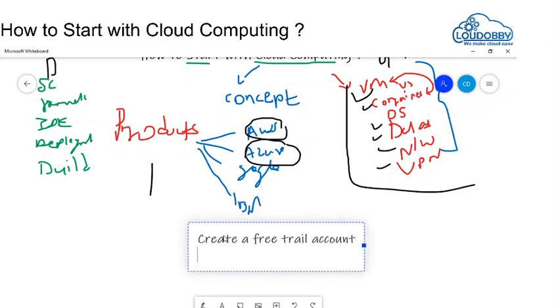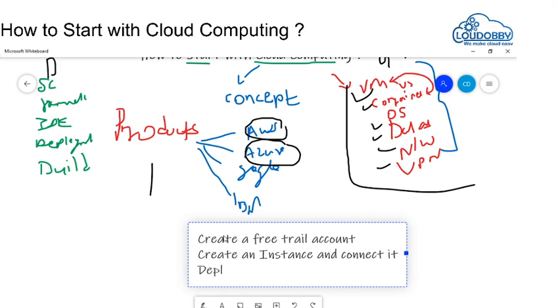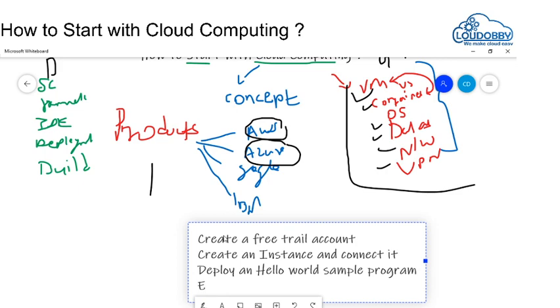Then you need to create an instance, connect to it, and deploy a hello world sample program. So this is the first step.